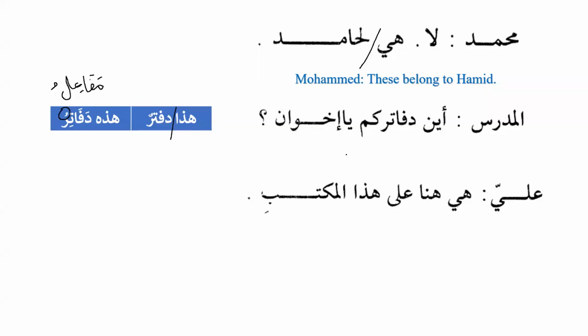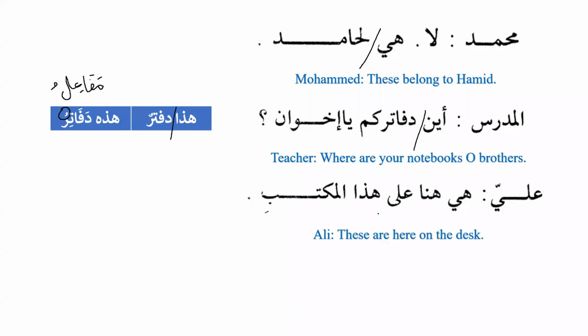So aina dafatirakum ya ikhwanu, where are your notebooks, O brothers? And Aliyun says, huna hiya huna, these are here, ala hadha al-maktabi, on this desk. Okay. Now, if you see, hiya means she, right? It means she, and we know that this is used for singular feminine. But when you translate it in English, it will be these.